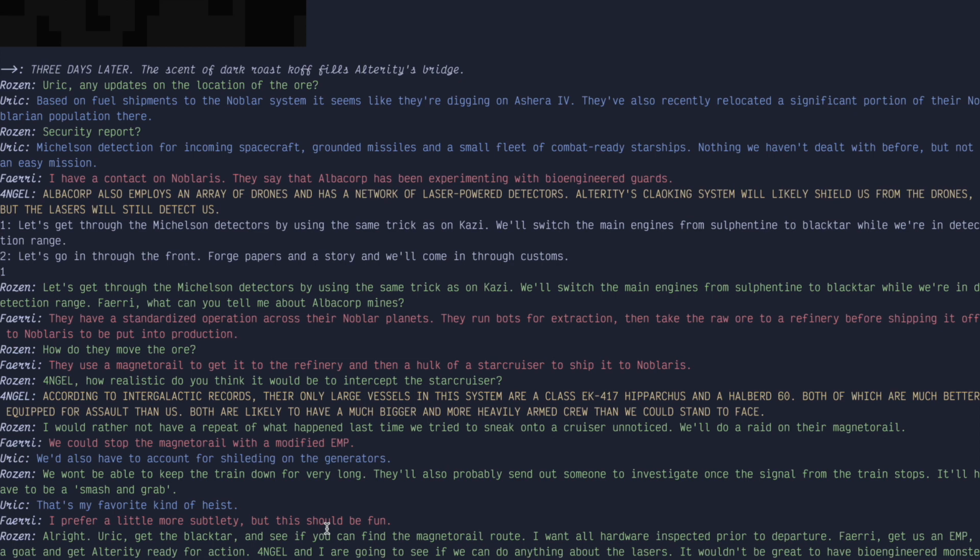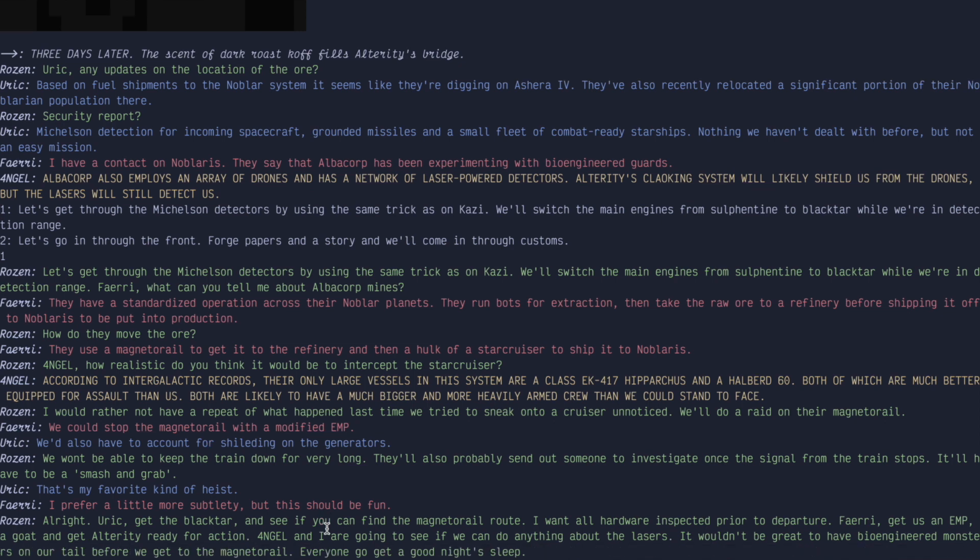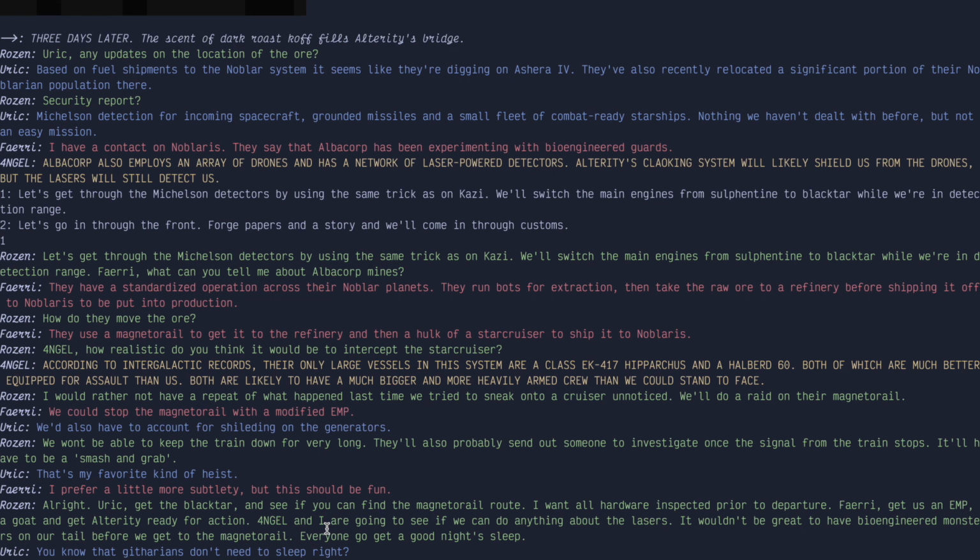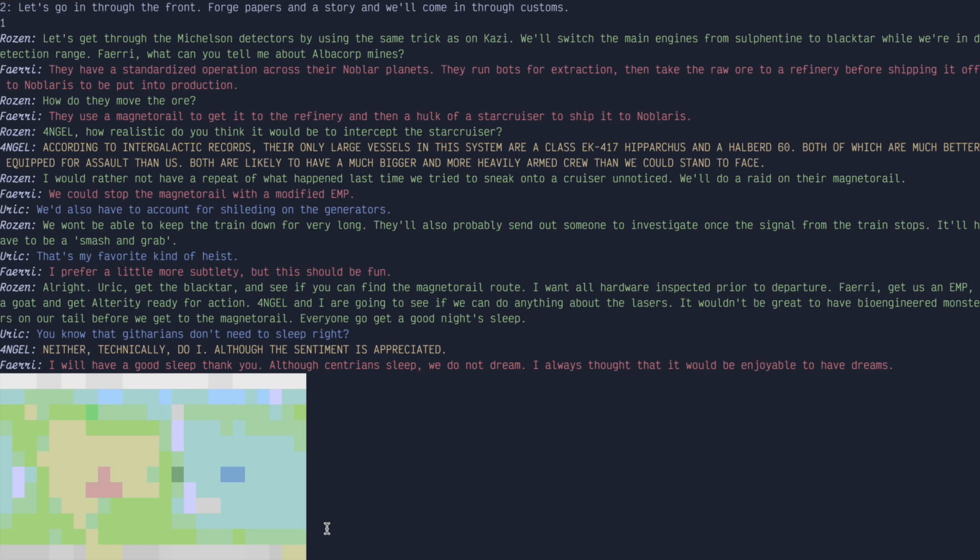You know that Githarians don't need sleep, right? Neither, technically, do I, although the sentiment is appreciated. I will have a good sleep, thank you. Although Centrians sleep, we do not dream. I always thought that it would be enjoyable to have dreams.